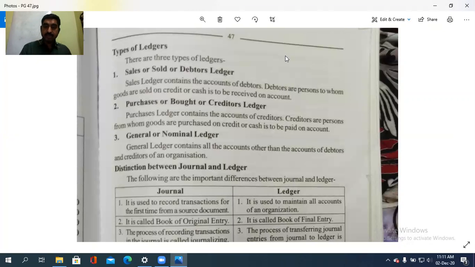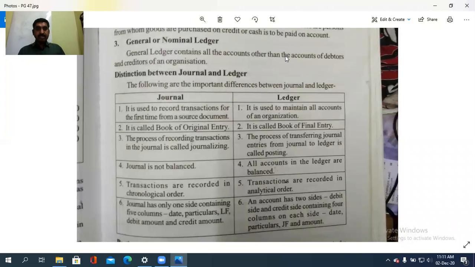Then, what are the differences between a journal and a ledger? Journal is used to record the transactions for the first time from a source document, while ledger is used to maintain all the accounts of an organization. So what are the differences between these?